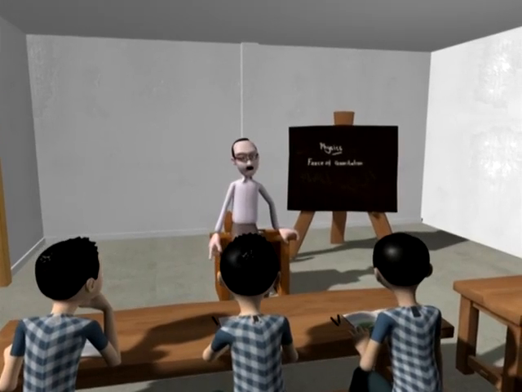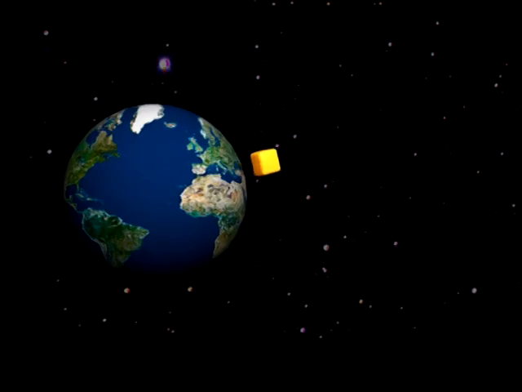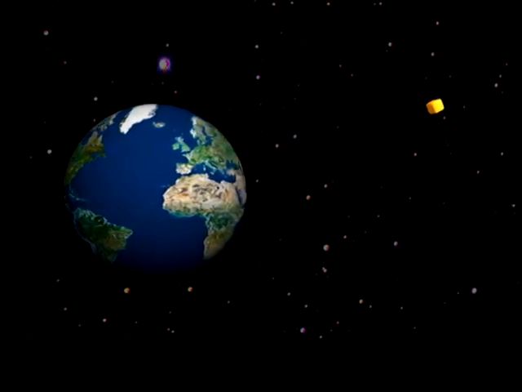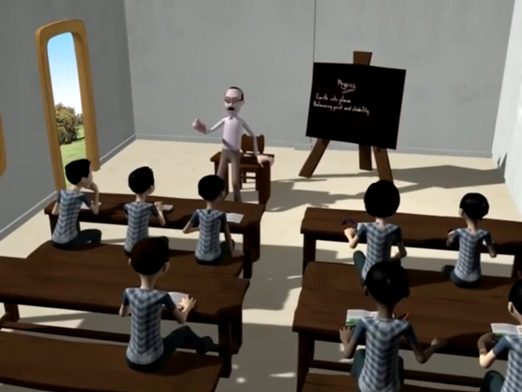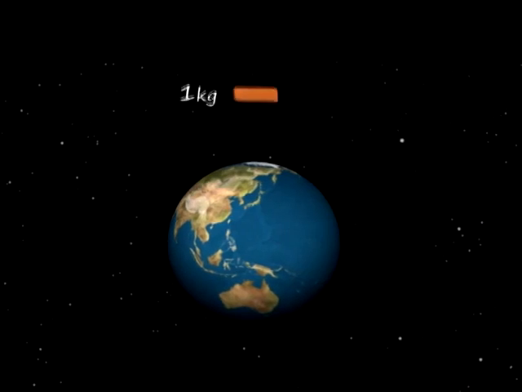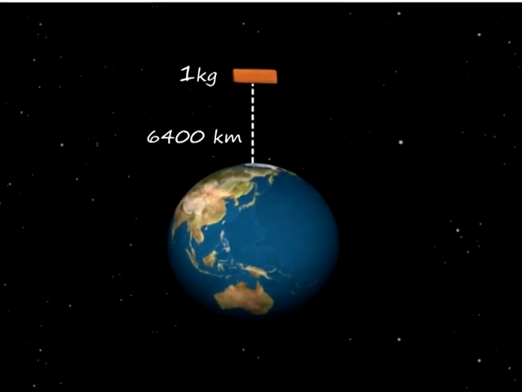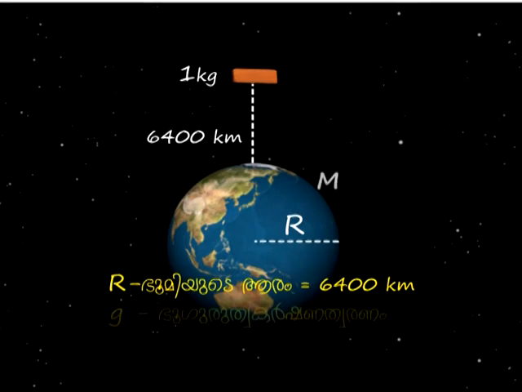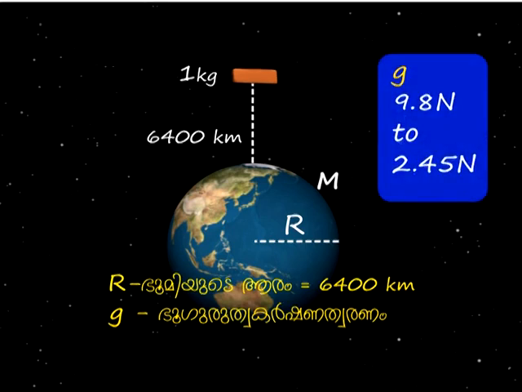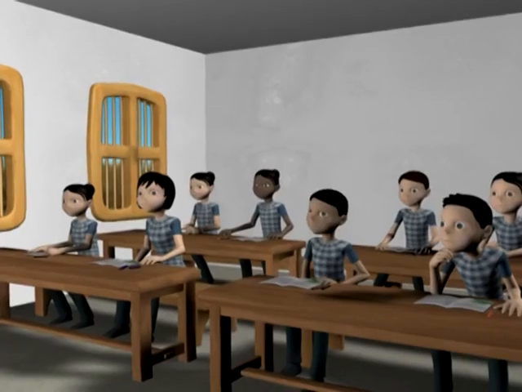The gravitational force of the earth on an object decreases as its distance from the surface of the earth increases. Let us look into an example. Suppose a body of mass 1 kg is raised to a height of 6,400 kilometers, that is, the radius of the earth. Then the gravitational force gets reduced to 1/4. That is, the weight is reduced from 9.8 Newton to 2.45 Newton. Here the mass is the same.